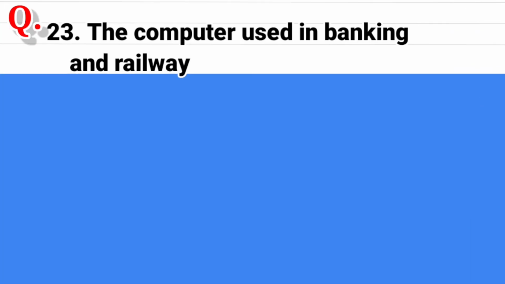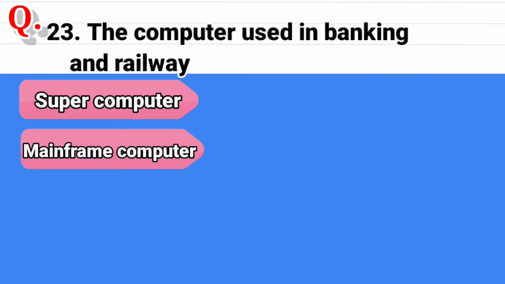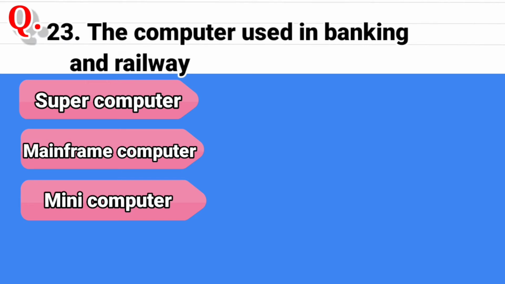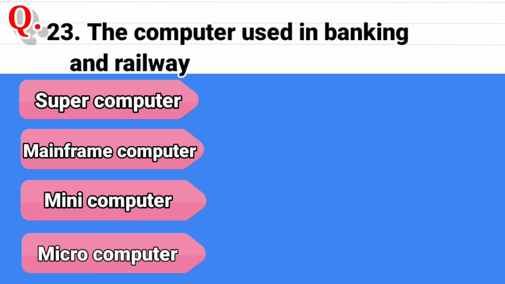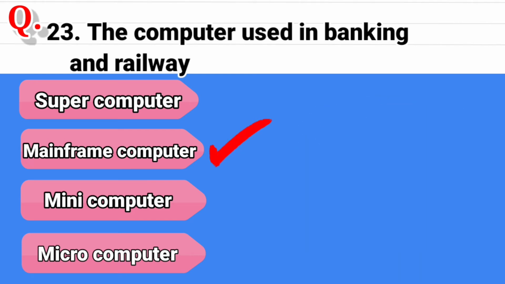Question 23. The computers used in banking and railway are, and the options are supercomputer. Second option is mainframe computer. Third option is mini computer. And the last option is microcomputer. And the correct answer is mainframe computer.